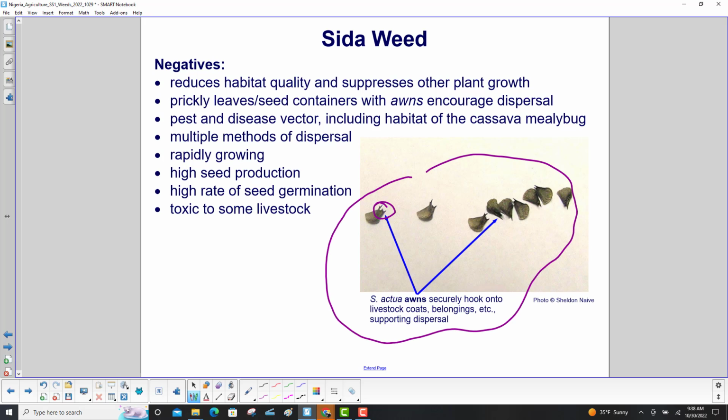These things securely hook onto livestock coats, belongings, etc. It is a pest and disease vector, including habitat of the cassava mealybug, multiple methods of dispersal, rapidly growing, high seed production, high rate of seed germination, and toxic to some livestock.